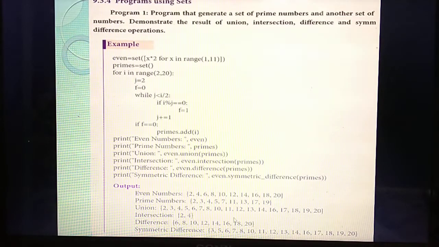Understand? It is somewhat tough. This is a very, very, very important question. Please study it now itself, because you need to study the same program for your practical exams also. Understand?